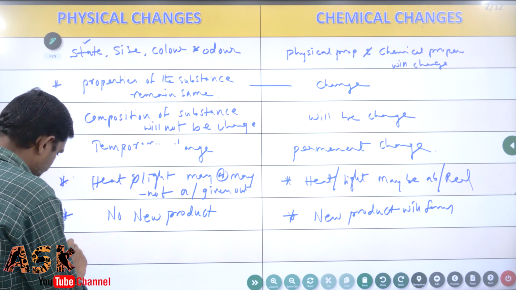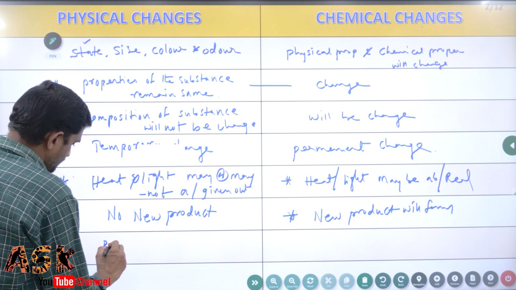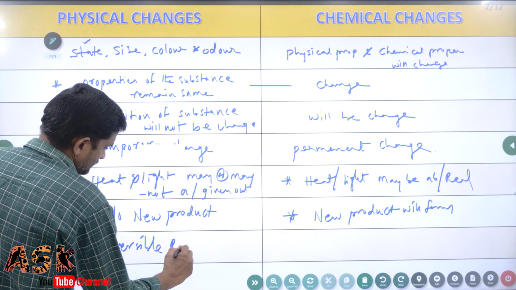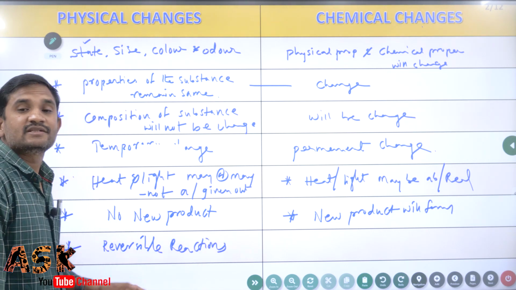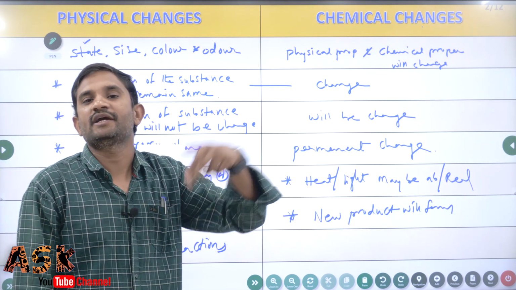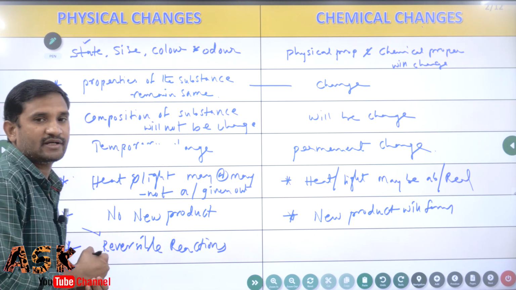Yes, these physical changes are reversible reactions. It will come back, the products turn again into reactants. That's why we call these reactions reversible reactions.